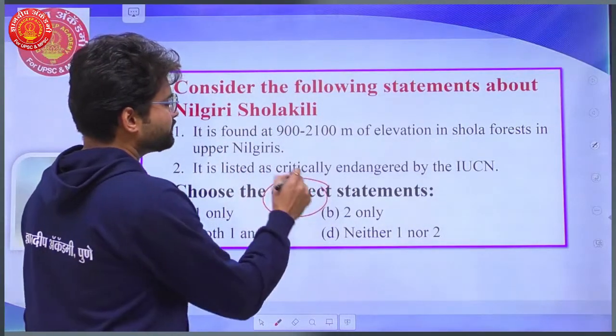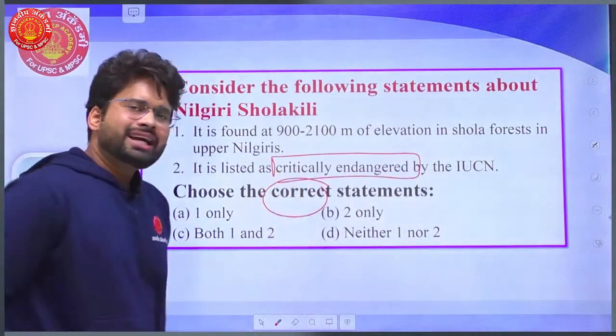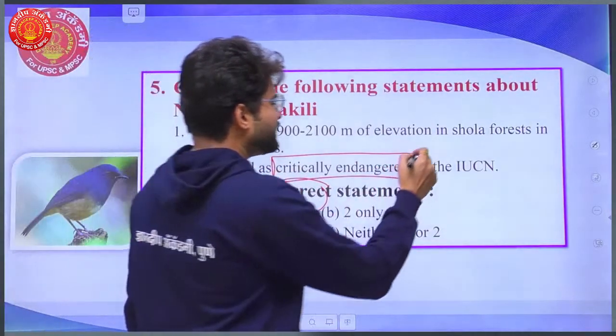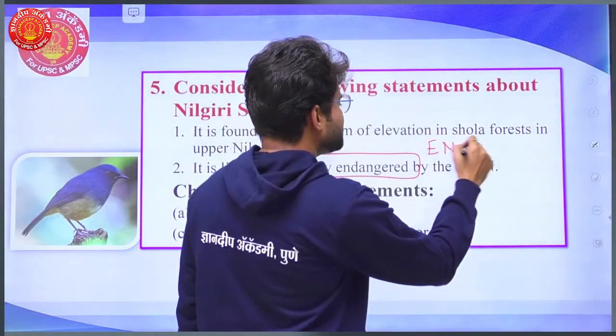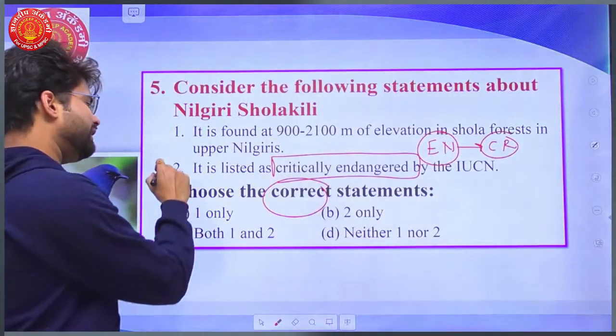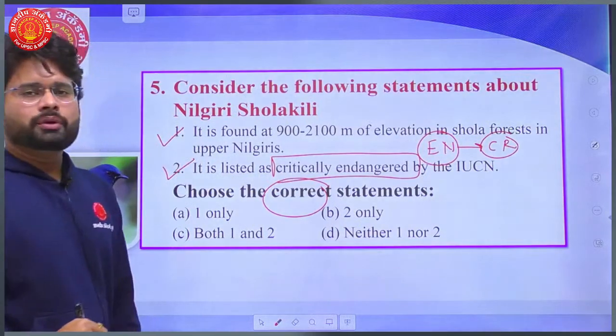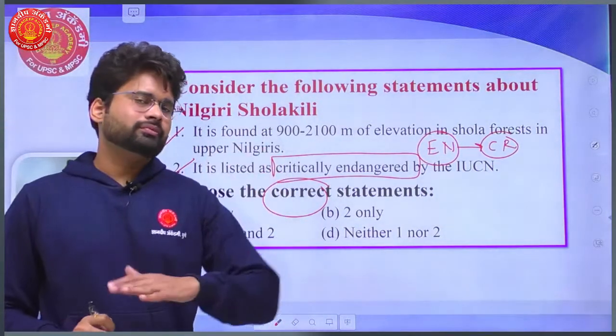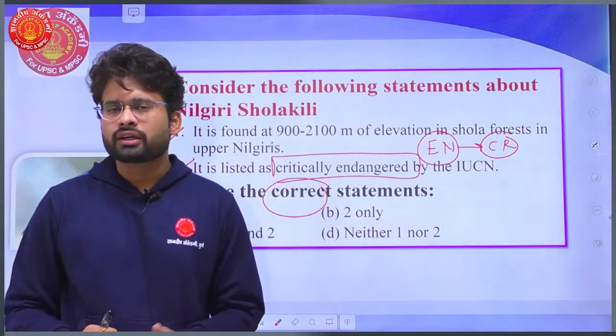It was earlier listed as endangered, but it has now been upgraded to critically endangered. So this statement is also right. Earlier it was endangered, now it is critically endangered. That's why it is in news, because day by day the number of birds is shrinking.